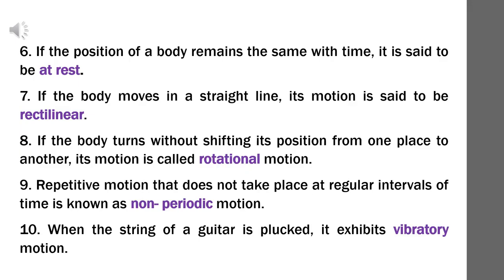Answer: non-periodic motion. The motion doesn't take place at equal intervals of time. Question number 10. When the string of a guitar is plucked, it exhibits dash. Answer: vibratory motion. Vibratory motion means it moves to and fro, front and back.